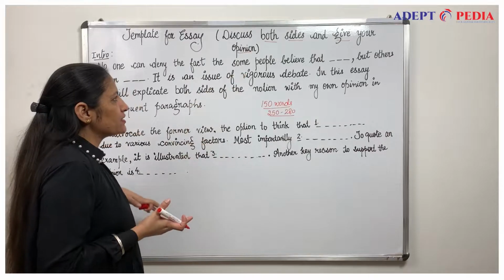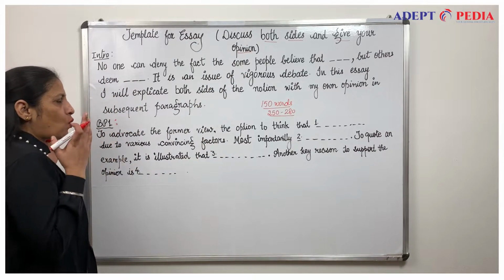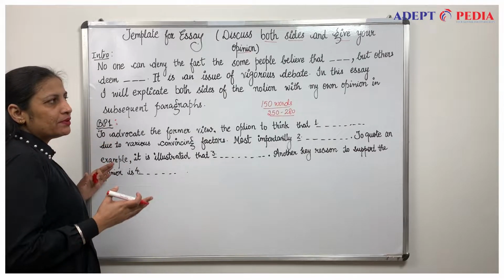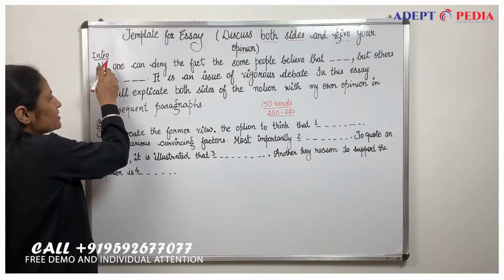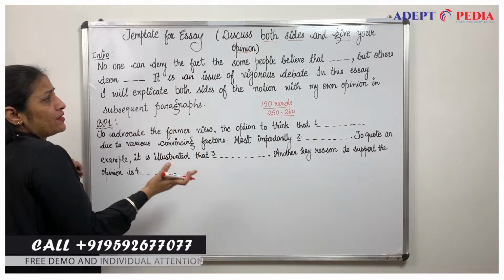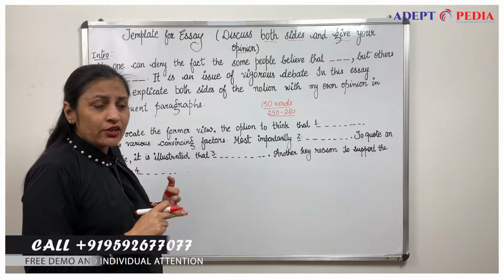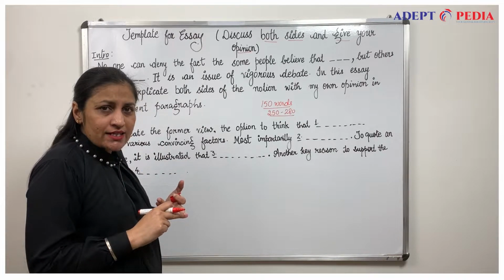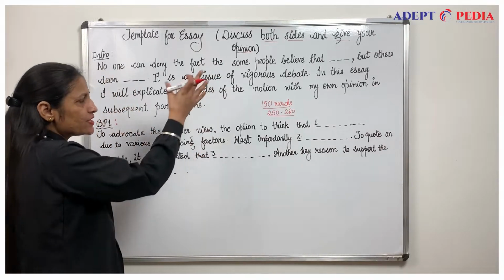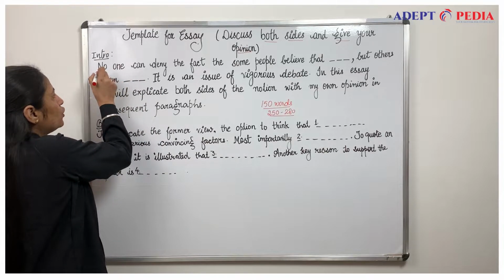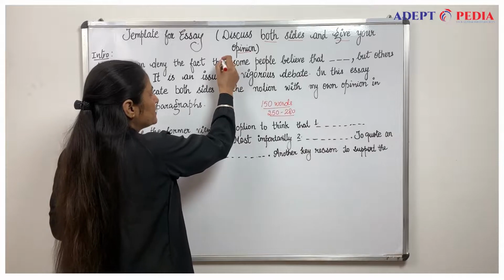So let's get started. For example, any topic is there. For the introduction part, what pet lines or templates you can use as they are. First of all, you can use this sentence in any kind of essay if the question demands agree, disagree: to what extent do you agree or disagree? Discuss both sides, advantages and disadvantages. So let's get started with today's essay. We will start with: no one can deny the fact that